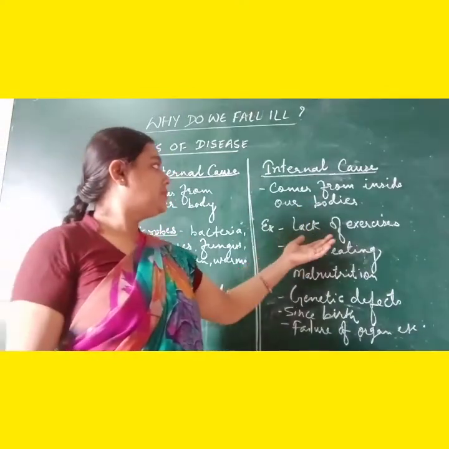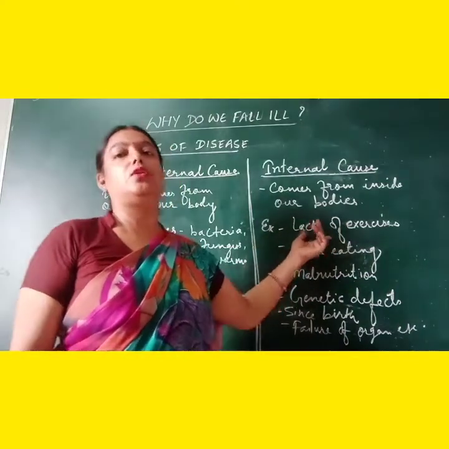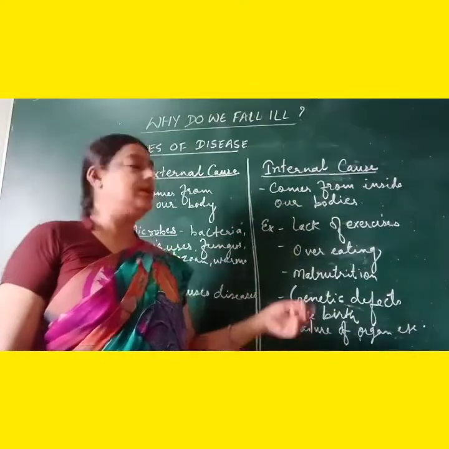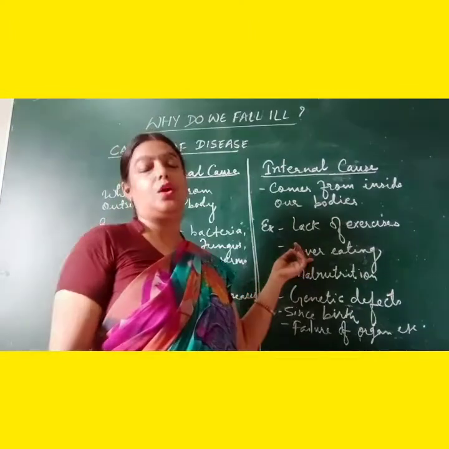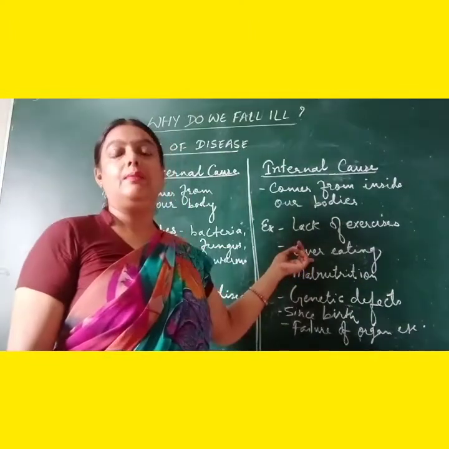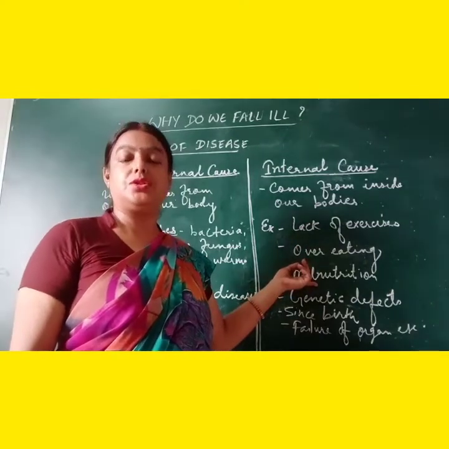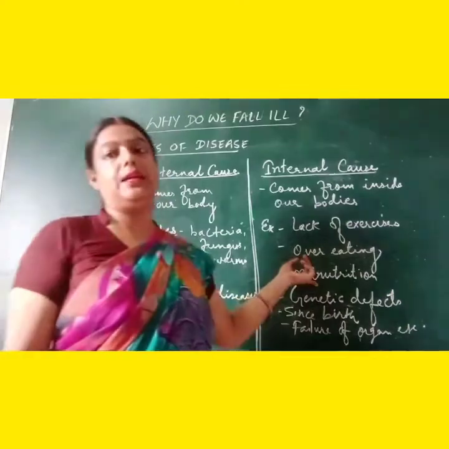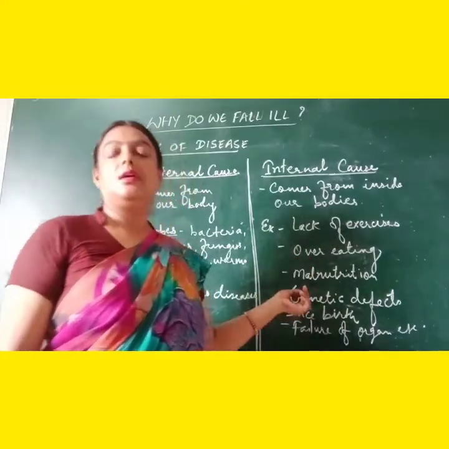So the first example, we can say, is the lack of exercise. We all know that if we are not physically active, we are likely to suffer from one or the other disease. Similarly, children, we can have overeating. We all know that overeating may result in obesity. Malnutrition means undernutrition. If we are not taking a proper diet, we can also suffer from one or the other disease.